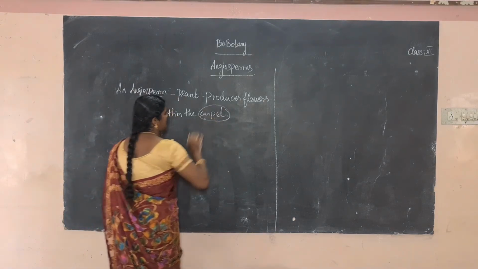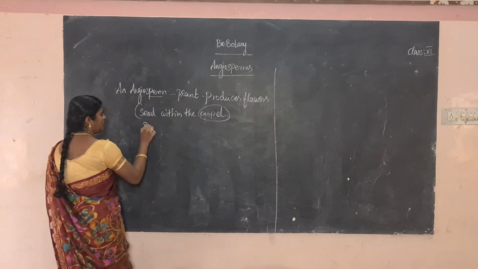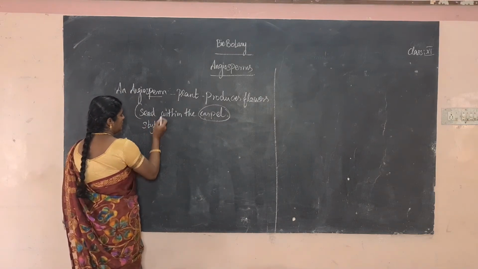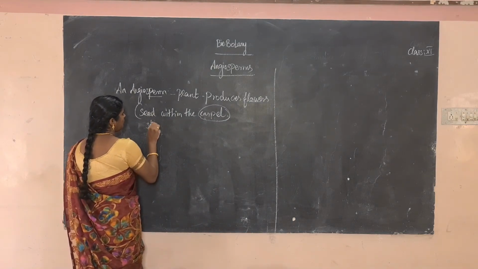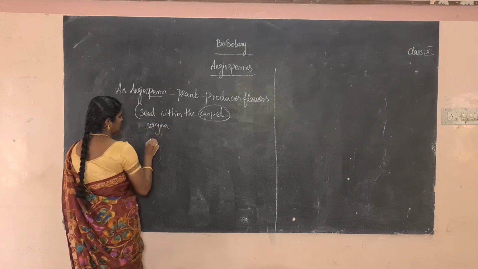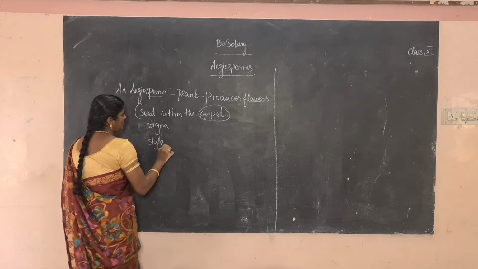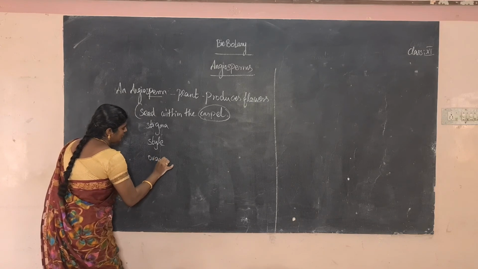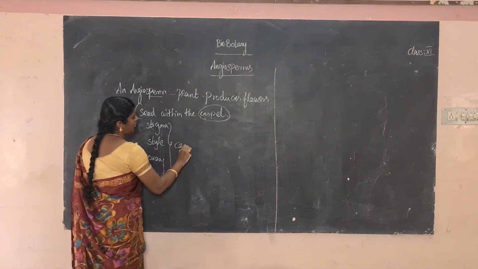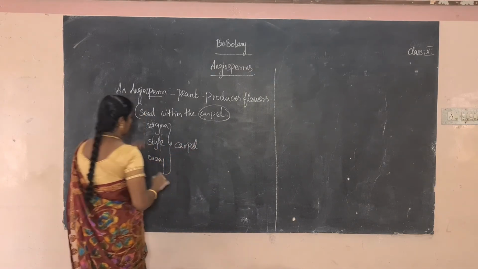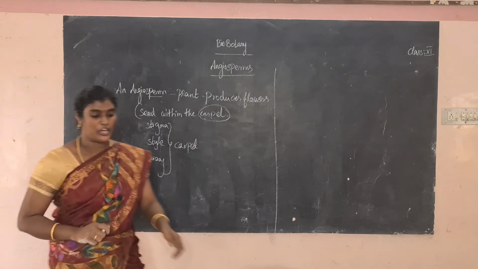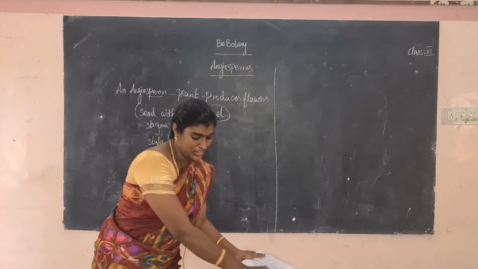What is carpel? It is nothing but style, stigma, ovary. The three together, that is called carpel. Okay, what is the meaning of stigma, style, ovary? It is a female reproductive part. Okay, it is the female reproductive part.